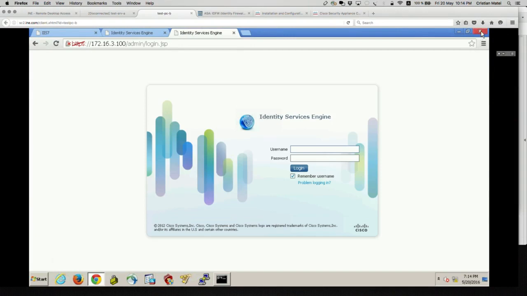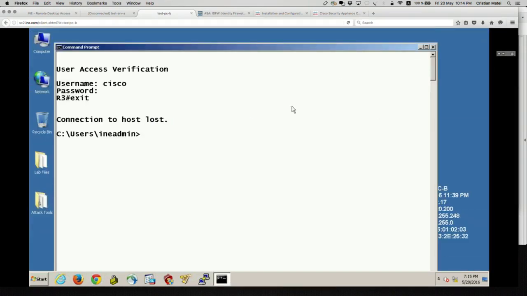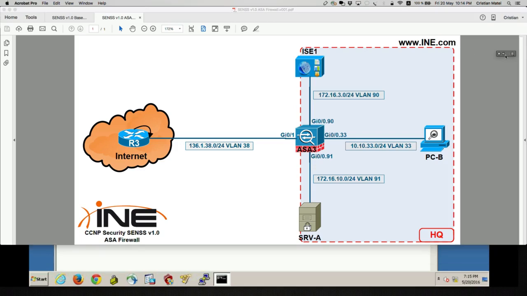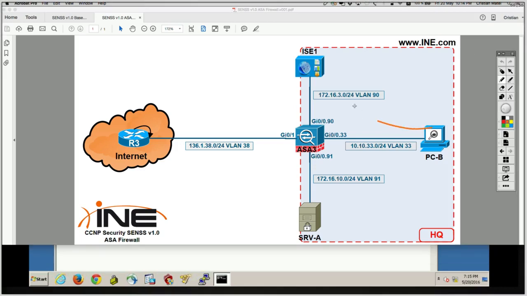Let's kill those sessions anyways. But now if I try to ping 172.16.100, which is Cisco ICE, the echo request should be allowed because it's allowed by the ACL.